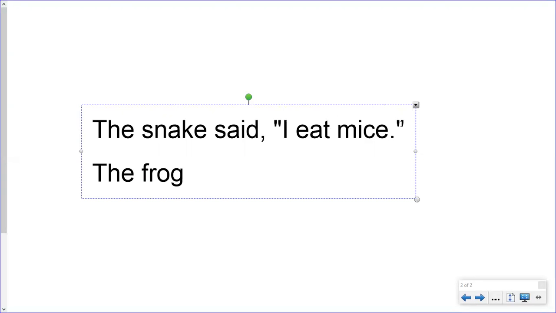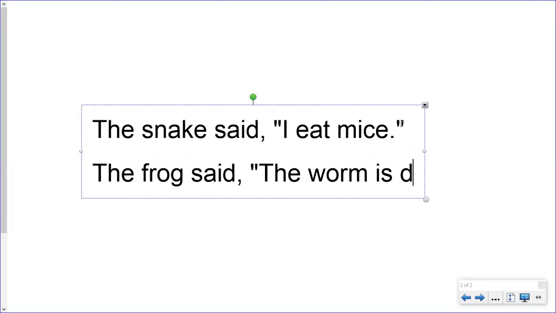"The frog said." I started with a capital letter and now I need punctuation marks. Because the sentence is continuing, I need a comma. Now I'm going to capture the words that the frog is saying. The frog is saying, "The worm is delicious."